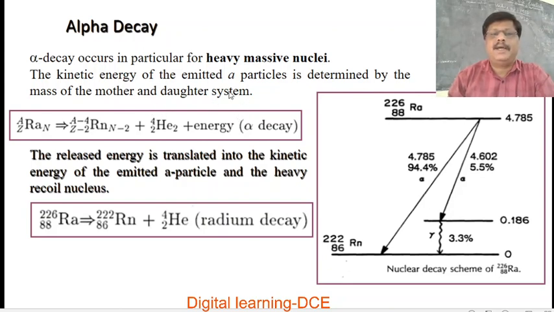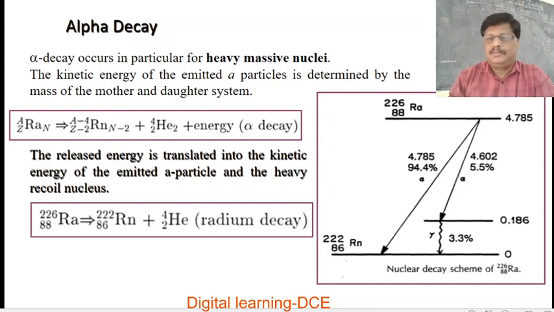For example, here radium decays to radon, and this N-2 gives the number of neutrons, and helium nuclei plus energy, that is called alpha decay. The energy released is translated into the kinetic energy of the emitted alpha particle and the heavy recoil nucleus, as you know.